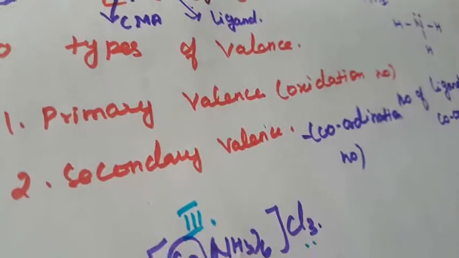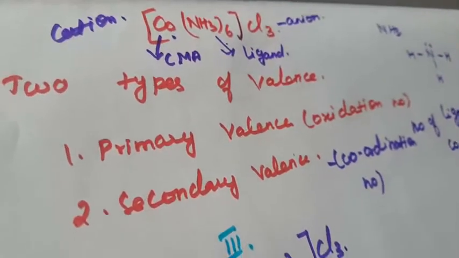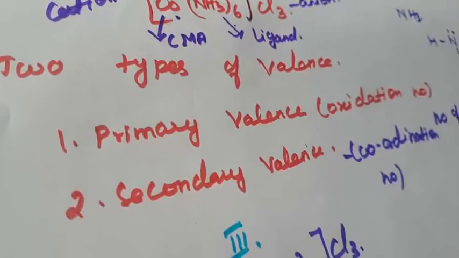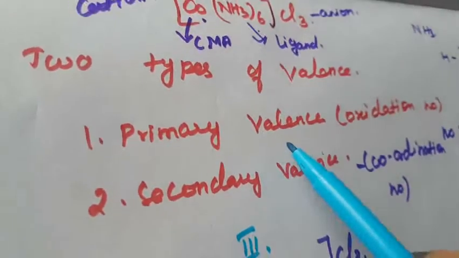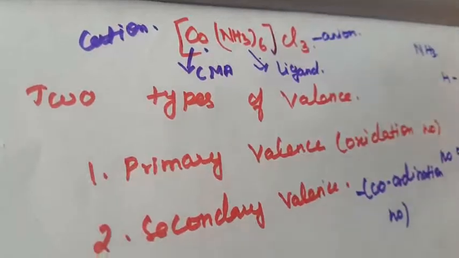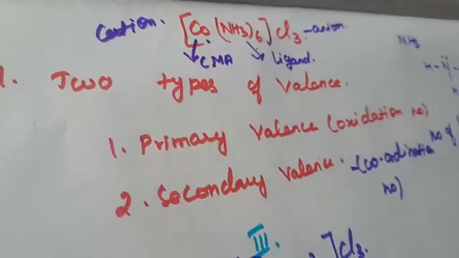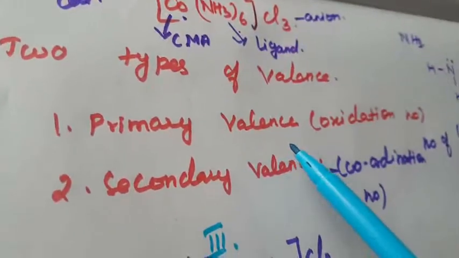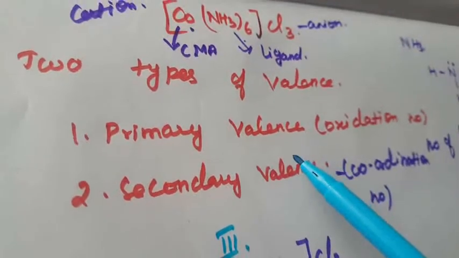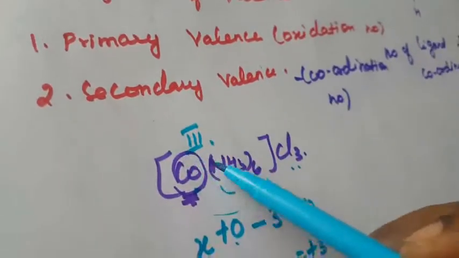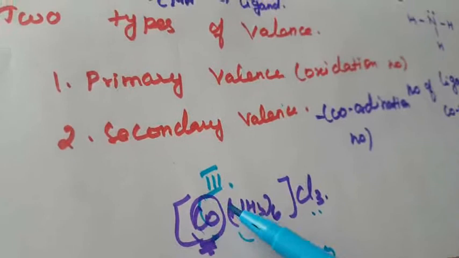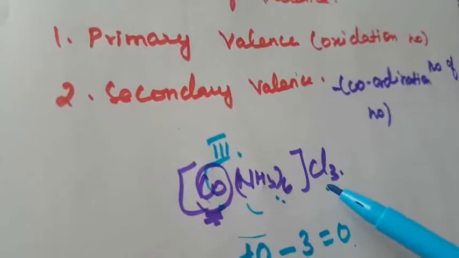Second point: the primary valency of the metal ion is positive in most cases. The primary valency is the oxidation state, which is mostly positive in nature, the cation. It is satisfied by the negative ion.